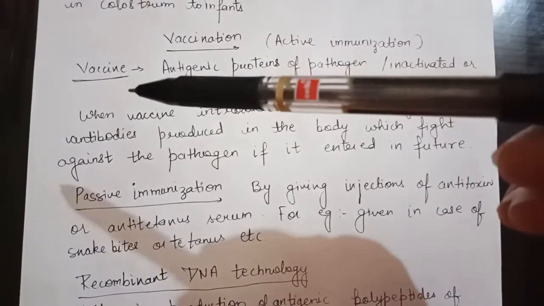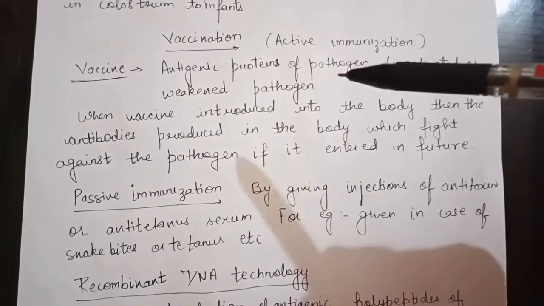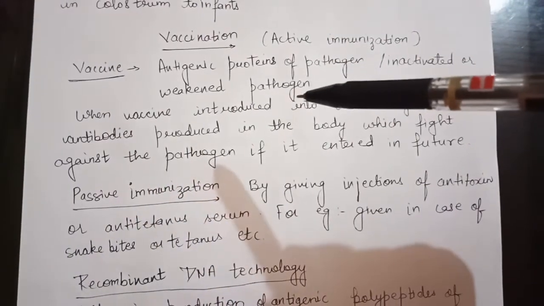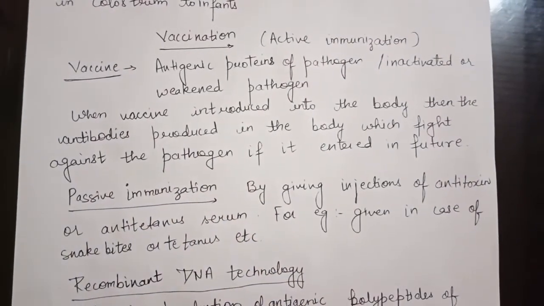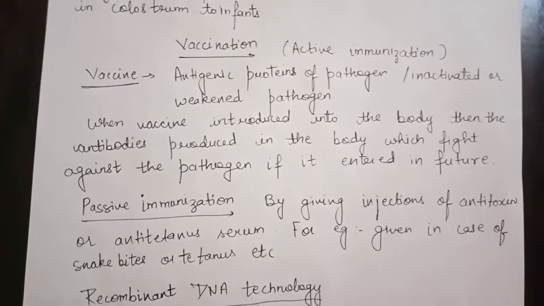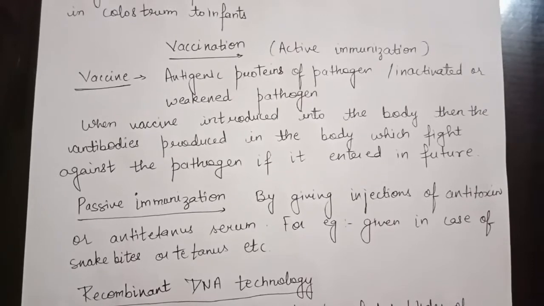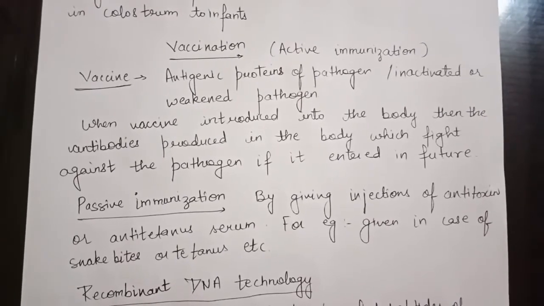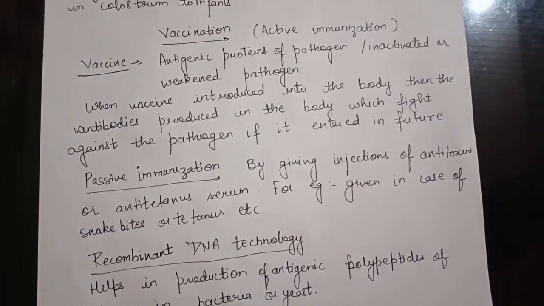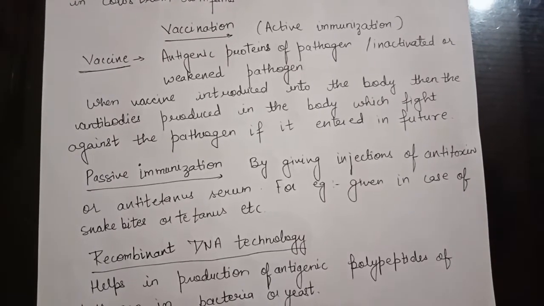So what does a vaccine contain? A vaccine contains antigenic proteins of a pathogen, or an inactivated or dead, weakened form of the pathogen. Now what are antigenic proteins of a pathogen? Any pathogen contains surface proteins, and these surface proteins act as an antigen. So when the vaccine contains the antigenic proteins of the pathogen, then the body will produce antibodies against